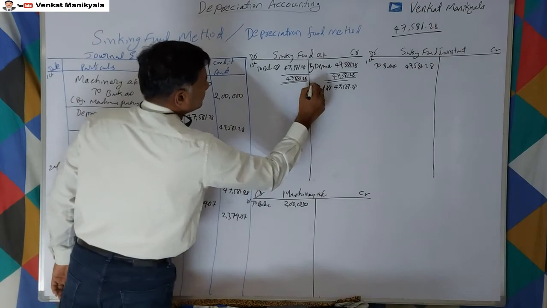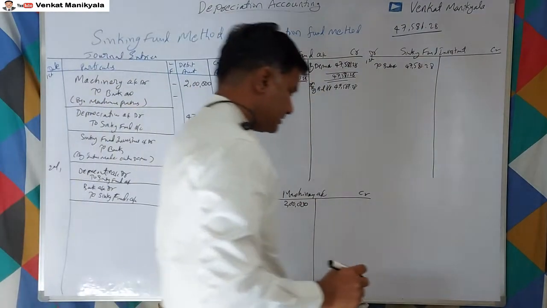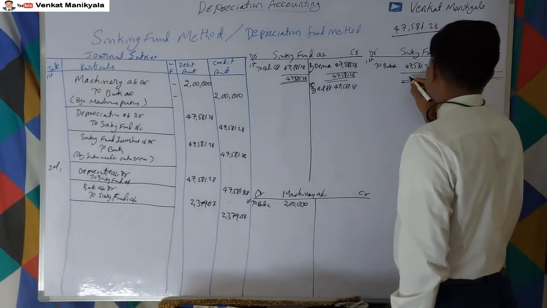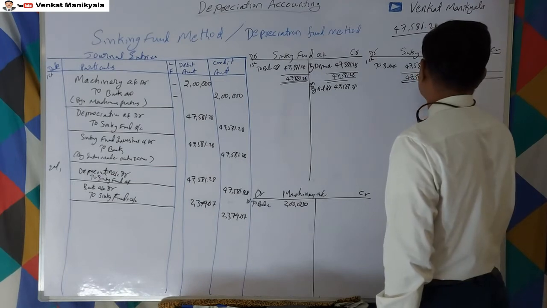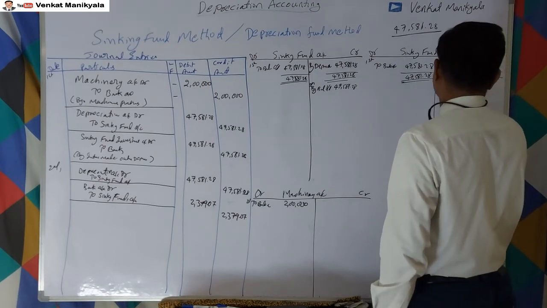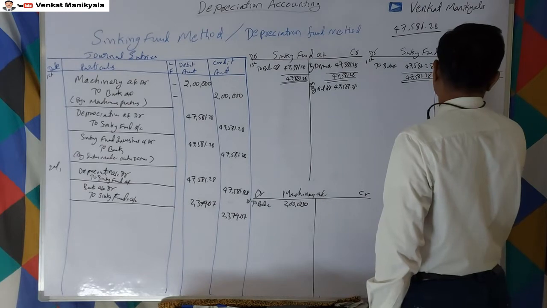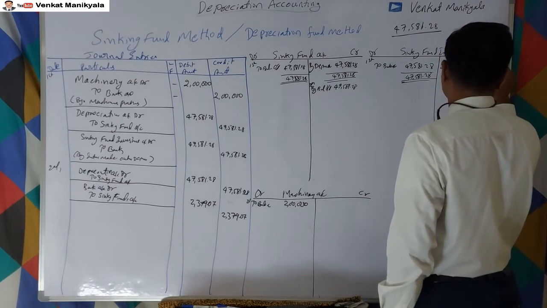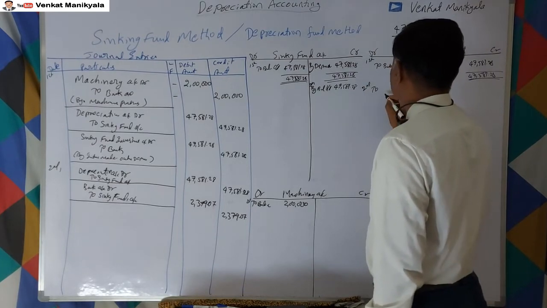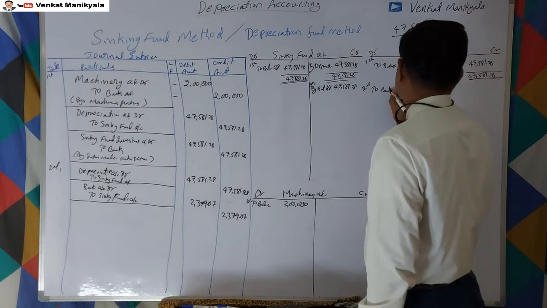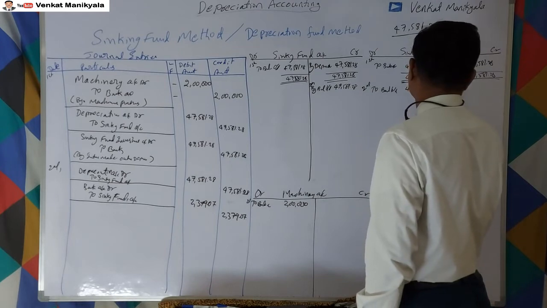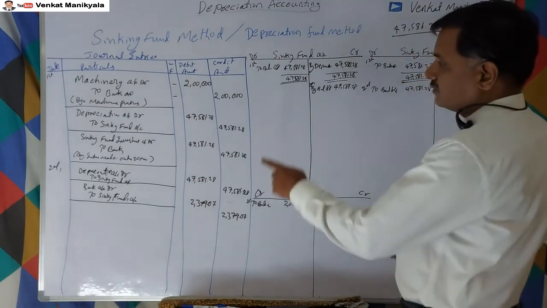The second year, in this case also same. We have to close 47,581 for first year, 47,581.28 by balance carried down, 47,581.28 in the second year, right? In the second year, to balance brought down, 47,581.28, right?